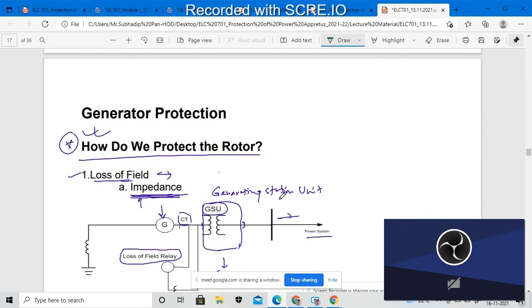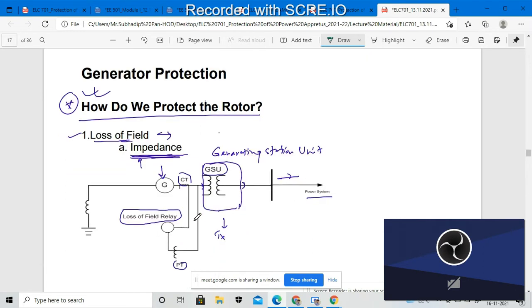In the GSU, that means the generating station unit, we are connecting with the generator. This current transformer and the potential transformer, we are connecting with the GSU, that means the generating station unit. And in between the CTs and the PTs we are connecting the impedance relay, the loss of field relay. This relay will sense if any such kind of fault occurs, and it will transfer the fault information to the GSU.